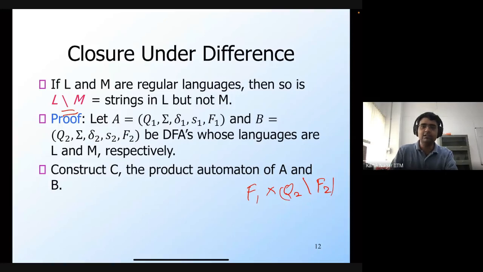So this is how we can formally write the final states of the automaton C. So what does it mean? Whenever you process a string on this product automaton, and at the end, you reach one of these states, then that would mean that in the automaton A, you reached a final state, but in the automaton B, you have reached a non-final state. So that string is going to be accepted by A, but it's not going to be accepted by B, and that's why it's in L minus M.